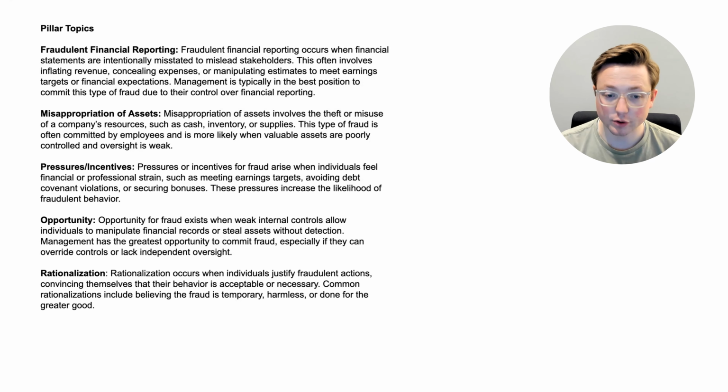And let's talk about opportunity now. Opportunity for fraud exists when weak internal controls allow individuals to manipulate financial records or steal assets without detection. Management has the greatest opportunity to commit fraud, especially if they can override controls or lack independent oversight. And then finally, rationalization. Rationalization occurs when individuals justify fraudulent actions, convincing themselves that their behavior is acceptable or necessary. Common rationalizations include believing the fraud is temporary, harmless, or done for the greater good.